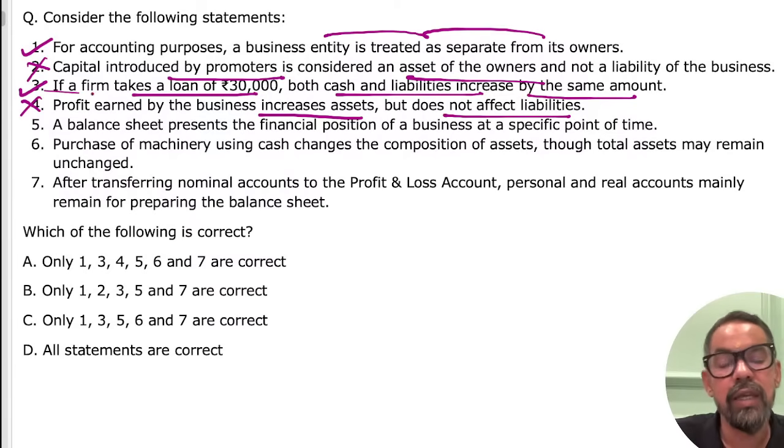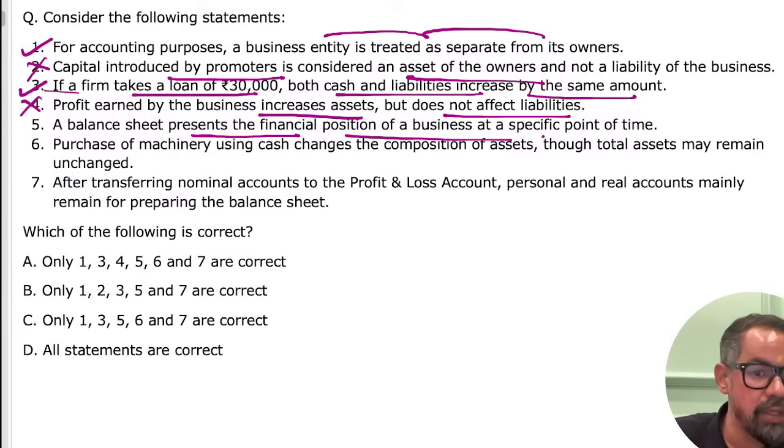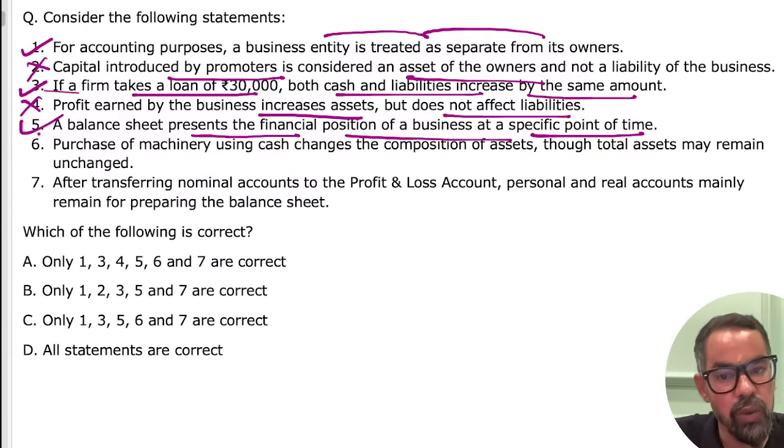It does. It will increase the liability also. A balance sheet presents the financial position of a business at a specific point of time. So when it comes to the balance sheet, it is also known as the position statement. Assets equal liabilities plus owner's equity.